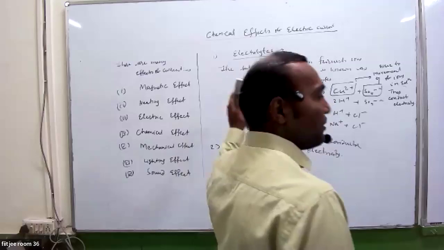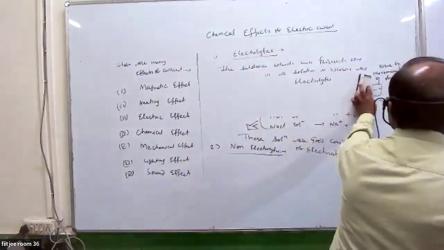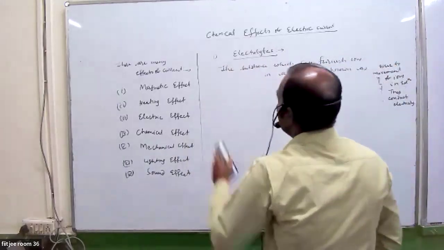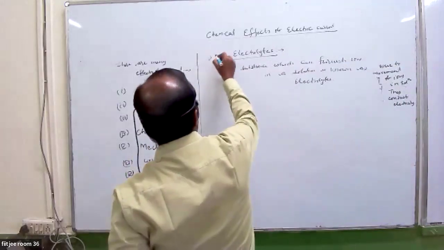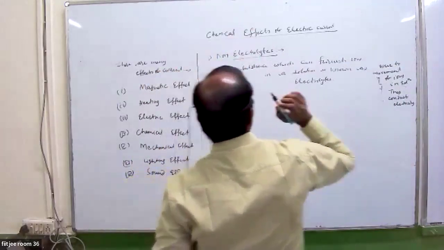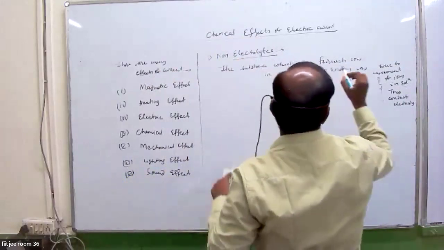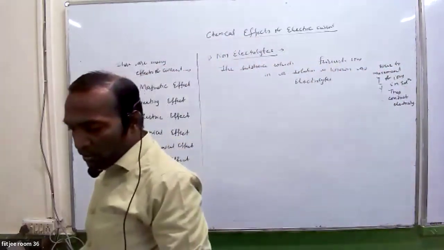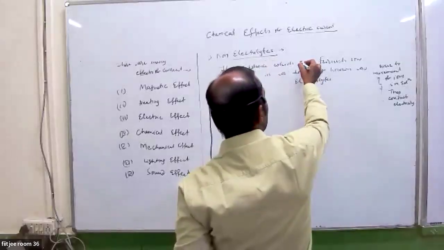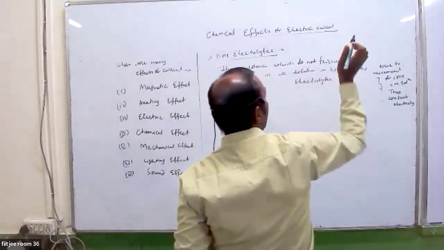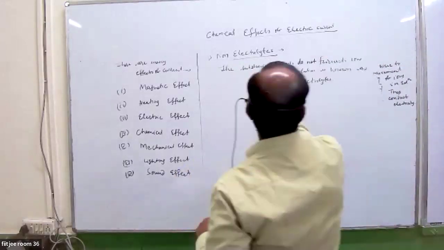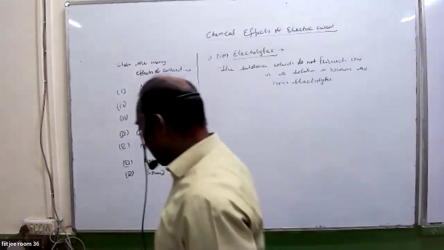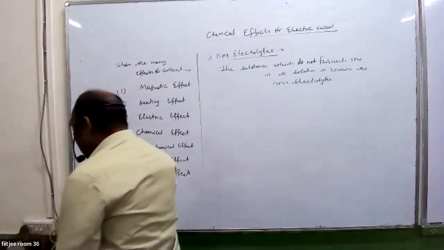I hope you have it noted down. Good. Now I'm just changing this definition. Non-electrolytes: the substance which does not furnish ions in a solution is known as non-electrolytes. The substance which does not furnish ions in a solution is known as non-electrolytes.